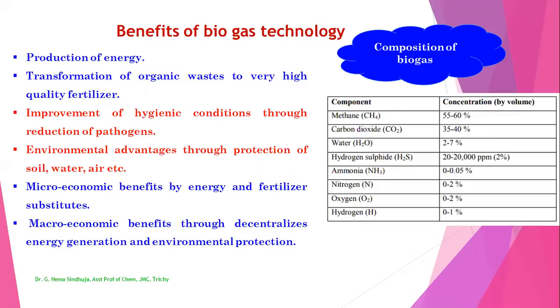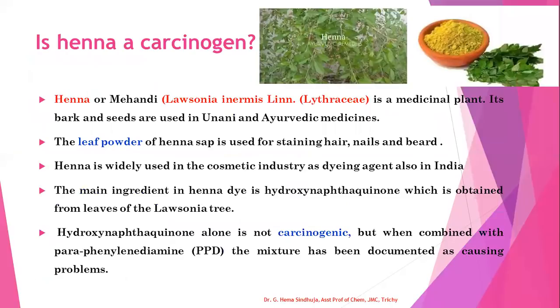If we see the composition of biogas, methane constitutes the largest part, that is 55 to 60 percent, and carbon dioxide 35 to 40 percent, water 2 to 7 percent, and hydrogen sulfide, ammonia, nitrogen, oxygen, and hydrogen constitute a trace amount. Next question, is henna a carcinogen?